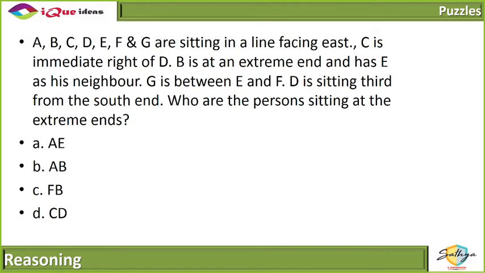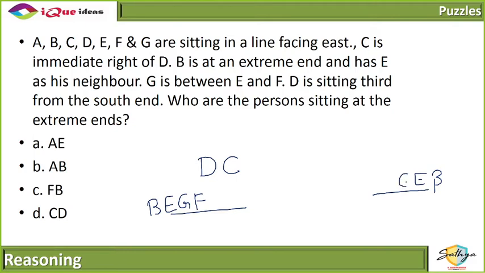So C is to the immediate right of D. B is at an extreme end. So either B is sitting like this or B is sitting like this and has E as his neighbor. So either E is here or E is here. G is between E and F.